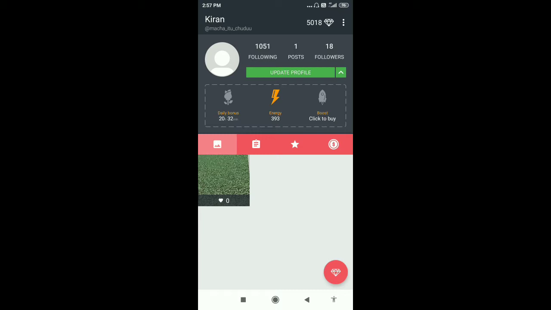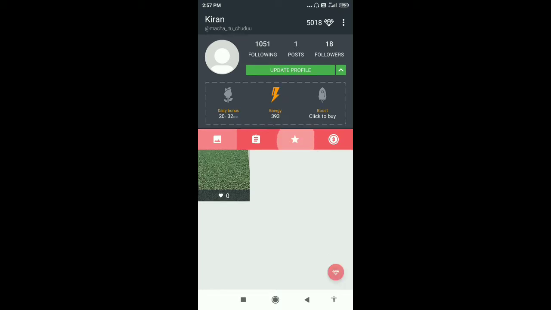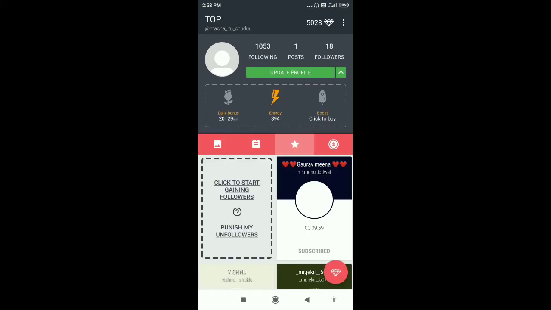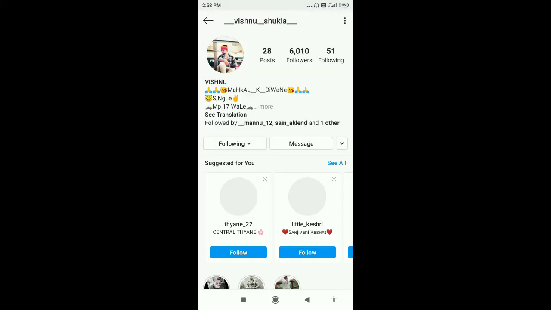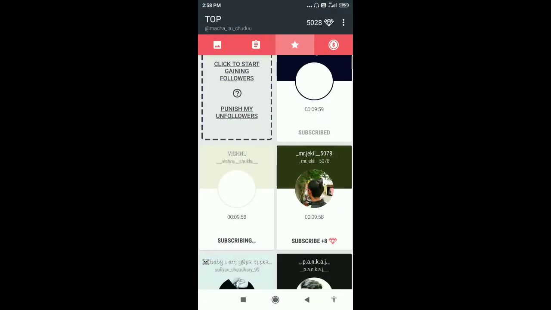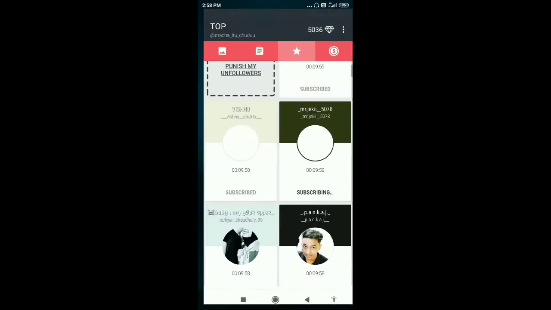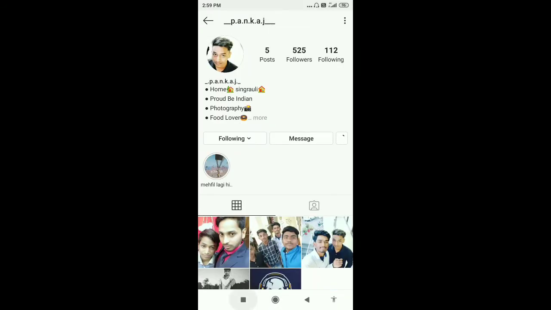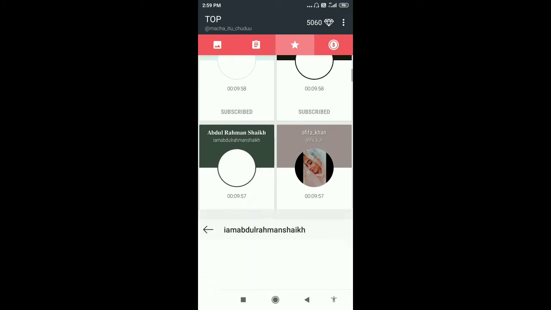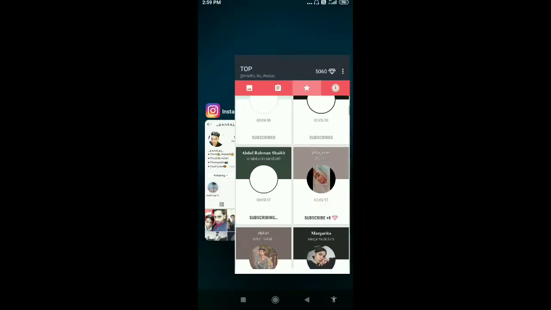So I showed you how to like others' posts. Now I'll show you how to follow others and get crystals. By liking other posts you'll get 4 crystals, and by following you'll get 8 crystals. So for following others you should click on this subscribe button, then click on this follow, then go back to this app. See, you got 8 crystals. Keep repeating this. Follow, go back, again you'll get 8 crystals. So continue this for some time. You'll get diamonds, I mean crystals.